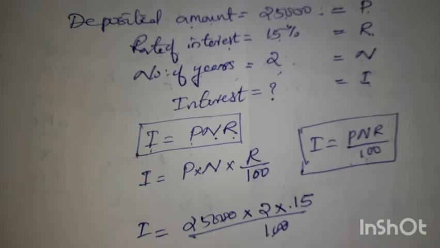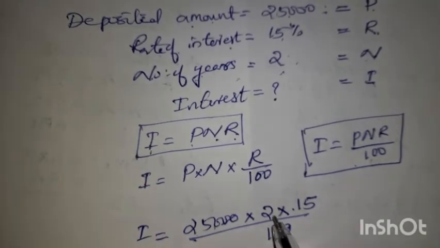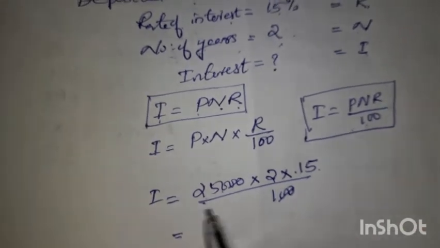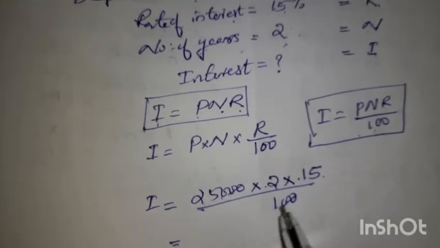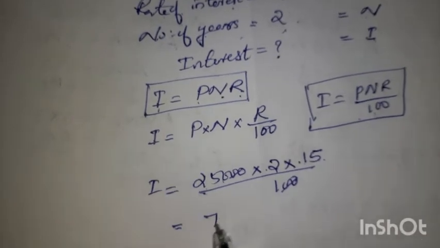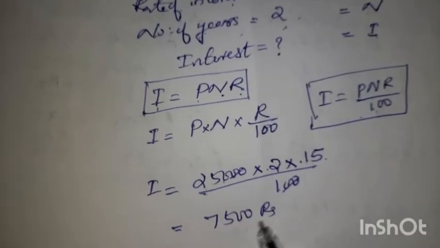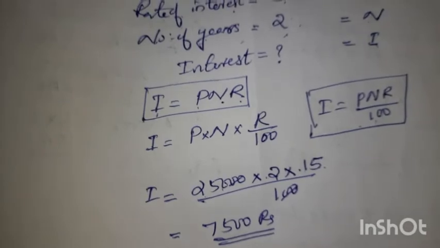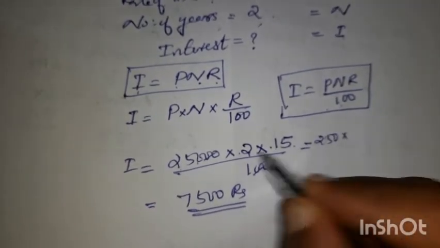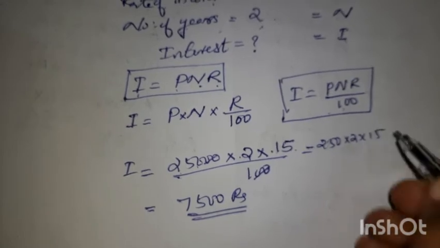So 0 is cancelled. 250 into 2 into 15 you have to multiply. 250 into 2 is 500. 500 into 15 you have to calculate. So 7,500 rupees you are getting as interest.